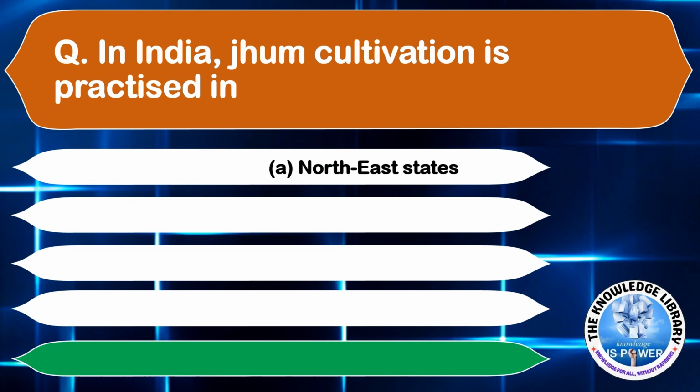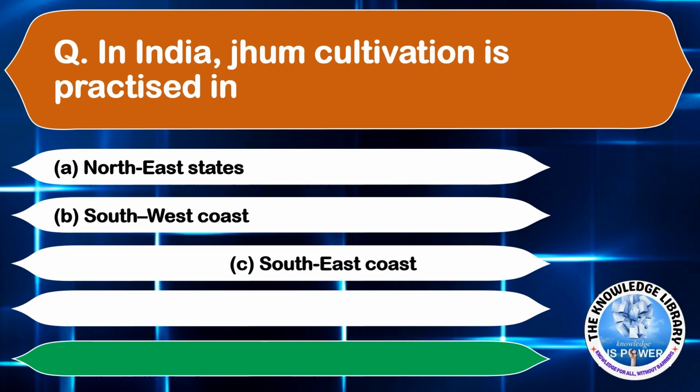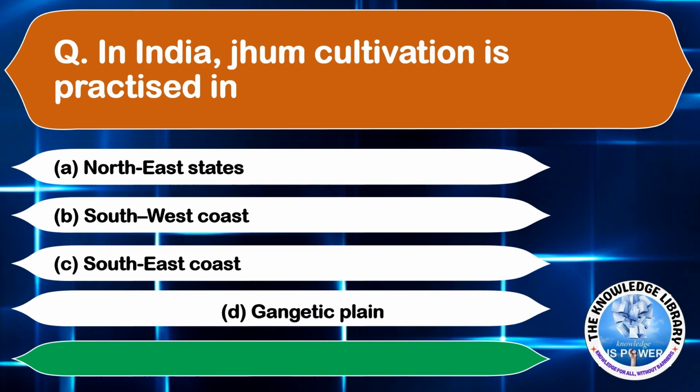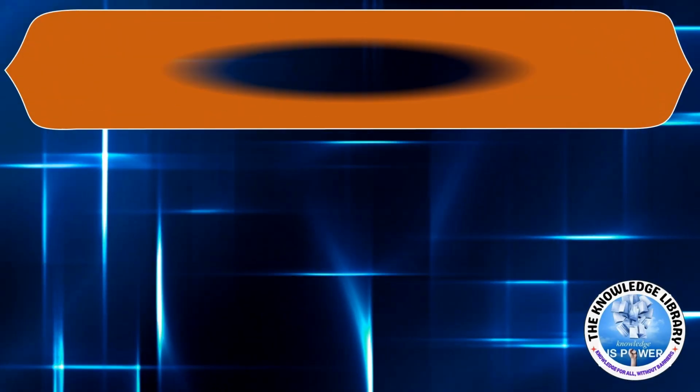In India, jhum cultivation is practiced in option A northeast states, option B southwest coast, option C southeast coast, and option D Gangetic Plains. The correct answer is option A northeast states. Moving on to the next question.